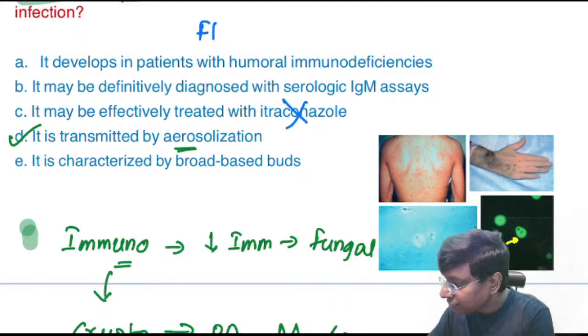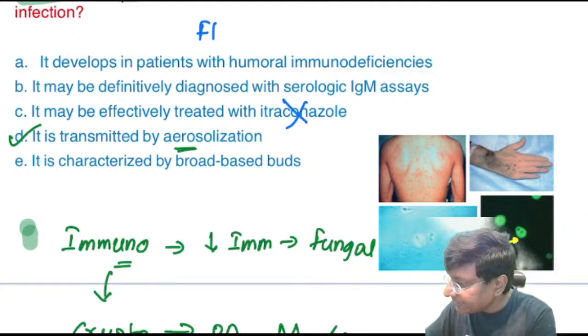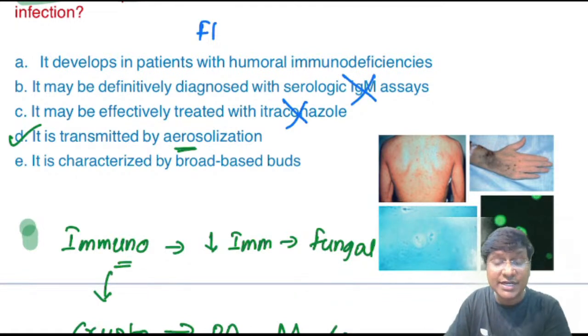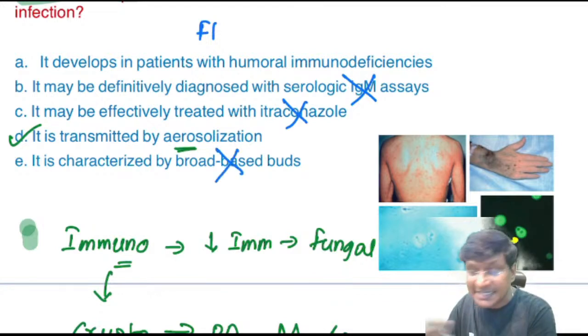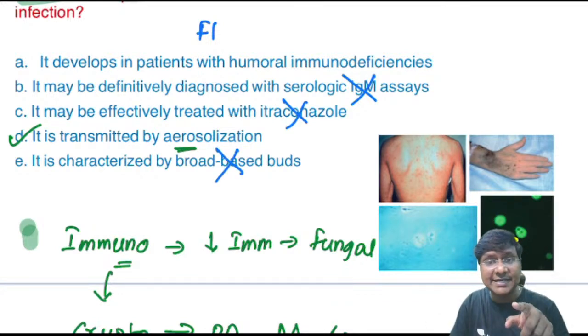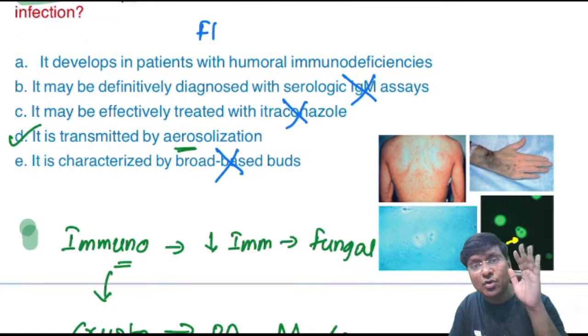Okay, right. So it may be the definitive diagnosis. No, it is not IgM. It is your cryptococcal antigen test. Right, characterized by broad-based buds? No. How will the buds be here? In the India ink stain, it will be narrow-based buds.